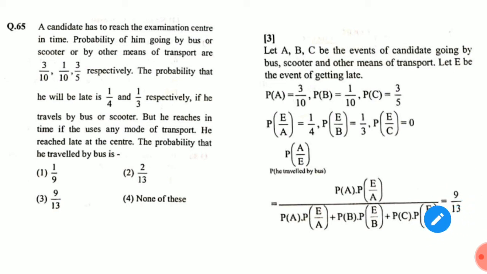You have to solve this very fast. In a competitive exam there is no time, so you have to calculate very fast. So the answer you get is 9 upon 13. So 9 upon 13, the third option, is correct.